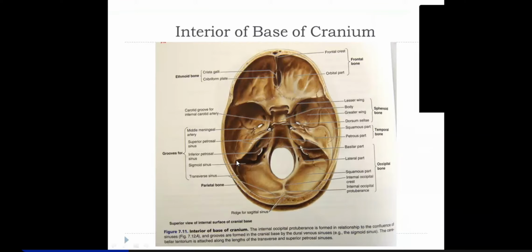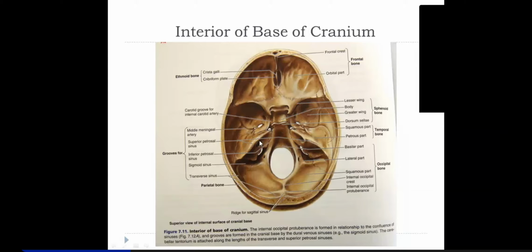So the bony portion of the external auditory meatus, then the middle ear cavity, then the internal ear, all is present within this petrous temporal bone. So it means the 3 ear ossicles will be present within it. And the cochlea, vestibule and semicircular canals are also present within this petrous temporal bone.